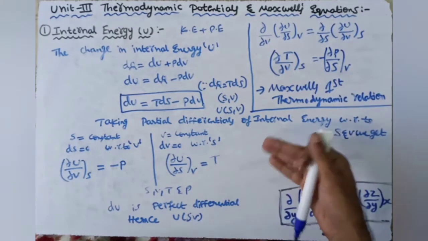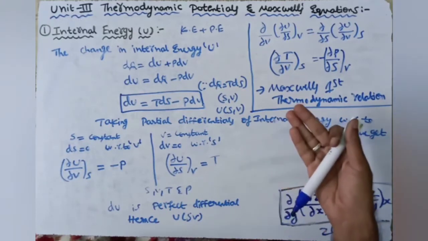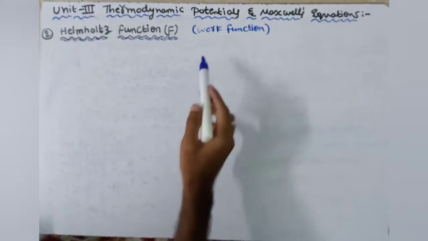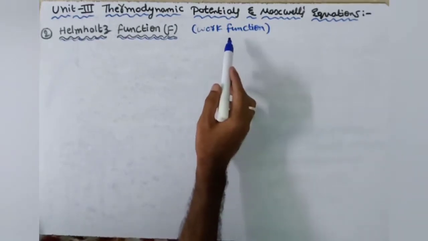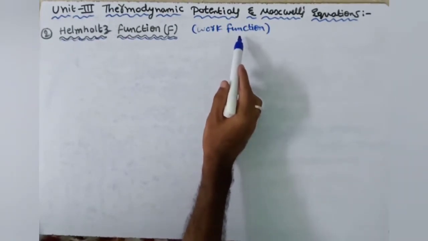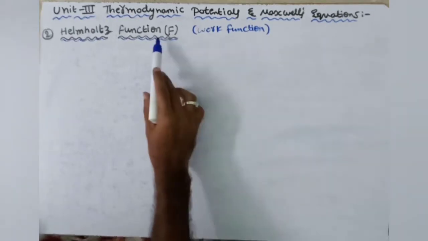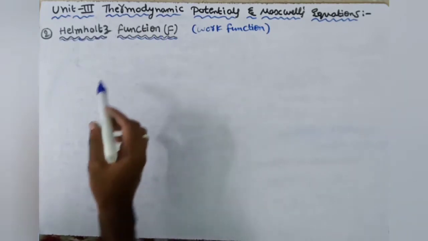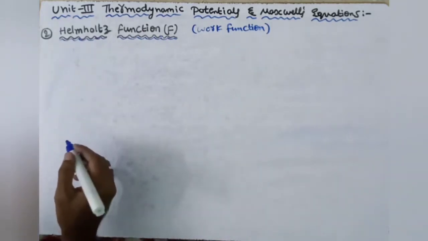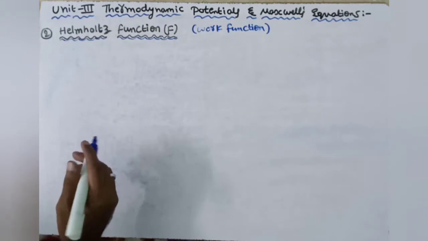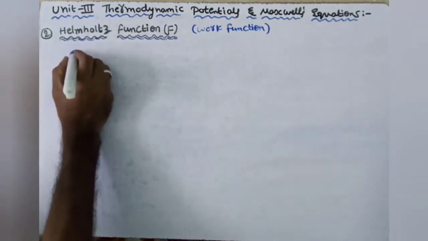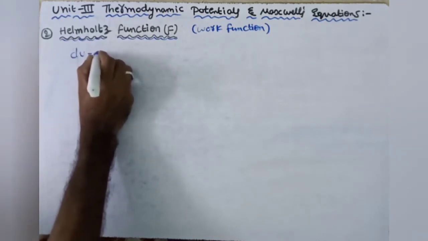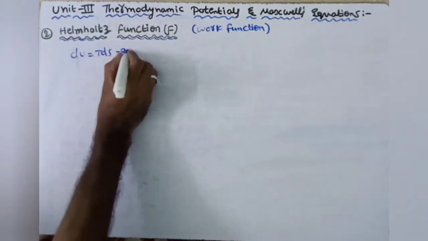Now we will do the second one, the Helmholtz function, which is denoted by F. The Helmholtz function is also called the work function. The change in external work on the system is equal to the decrease in the Helmholtz function. So first we derive the Helmholtz function from the equation connecting the first law and second law of thermodynamics. We have du is equal to Tds minus Pdv.